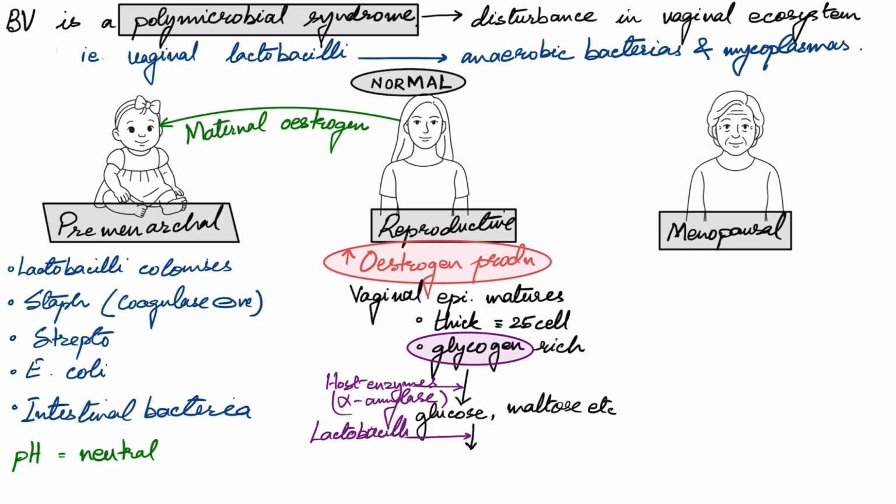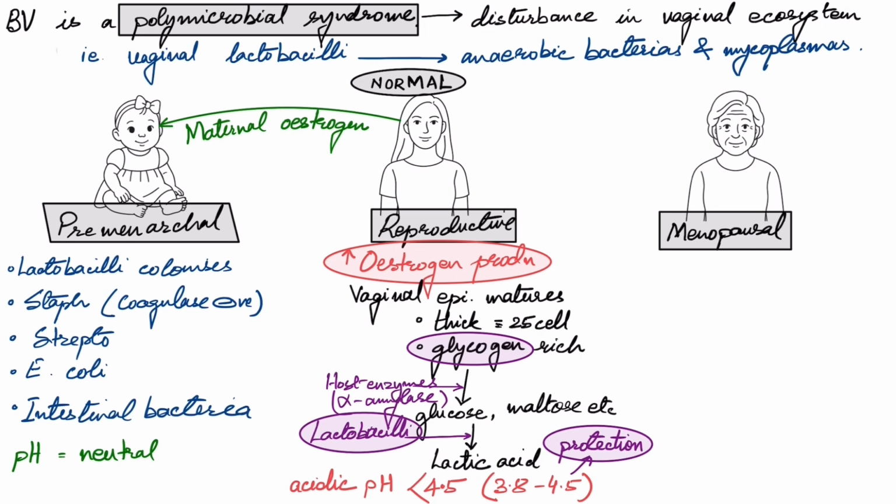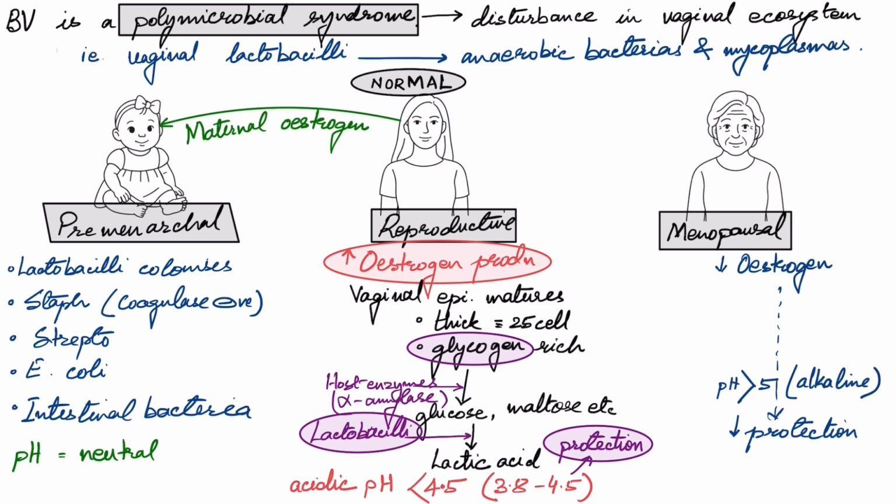Now this lactic acid changes the pH of the vagina of an adult female into an acidic environment. The pH becomes less than 4.5. This acidic environment protects the vagina from pathogenic bacteria. Now what happens in menopause? There is estrogen withdrawal, the vaginal epithelium atrophies, and glycogen storage decreases. Thus there are fewer lactobacilli in the menopausal vagina. Thus the pH turns a bit alkaline, more than 5.